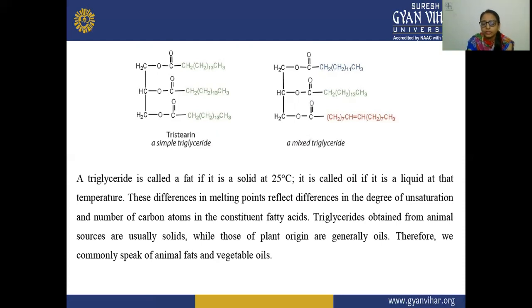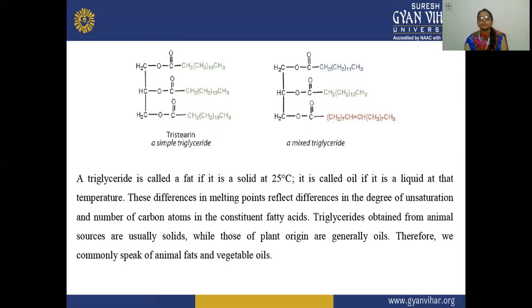These differences in melting point reflect differences in the degree of unsaturation and the number of carbon atoms in the constituent fatty acids. Triglycerides obtained from animal sources are usually solid, while those of plant origin are generally oils. Therefore, we commonly speak of animal fats and vegetable oils.